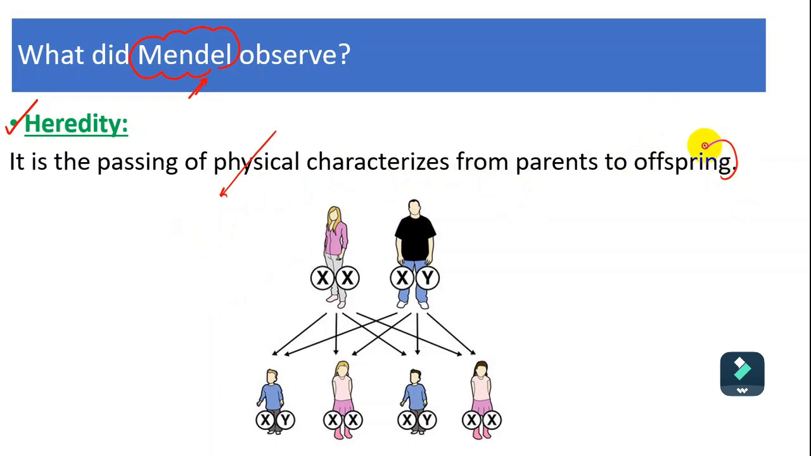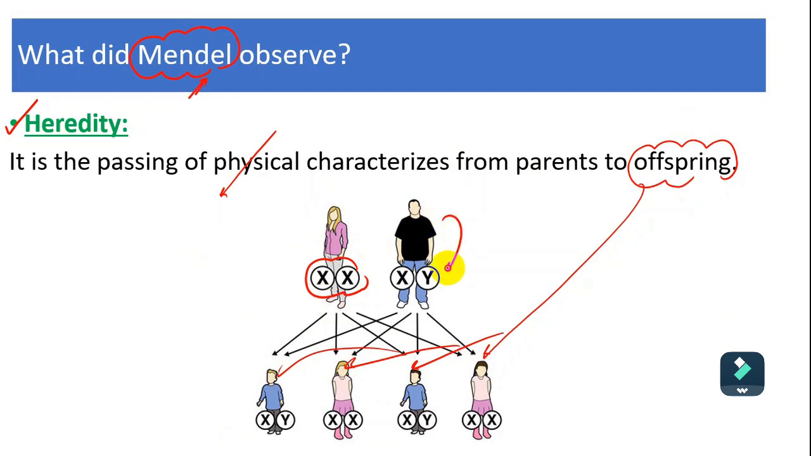What is meant by offspring? Meaning the new generations, like this one. This one is the offspring. So looking at the female and the male, the genetic structure of the female is XX, and the genetic makeup, or genotype, of the male is XY. Looking at the offspring, we find that all of them are mixing between the traits of the parents, the traits of male and female also.